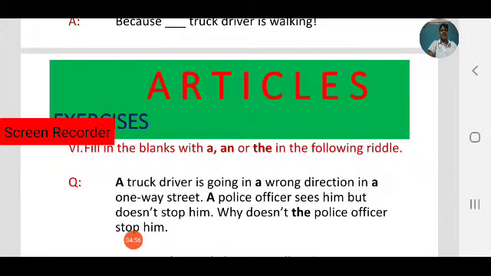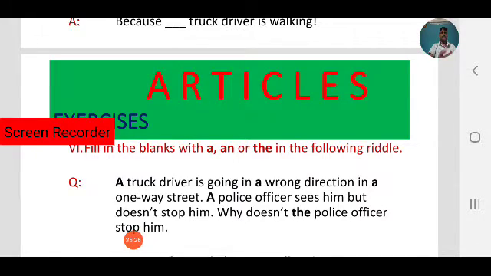A police officer sees him but doesn't stop him. A police officer, observe, we are mentioning him for the first time. Why doesn't the police officer stop him? That's the question. Here also we have to put a question mark at the end of the statement. Here observe the police officer.